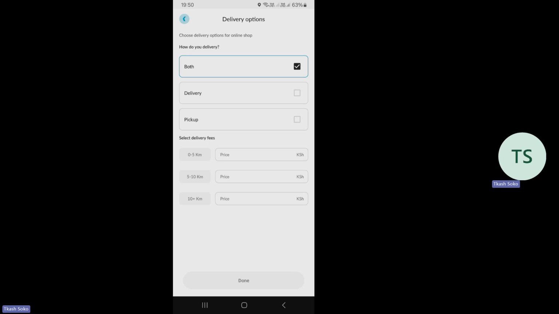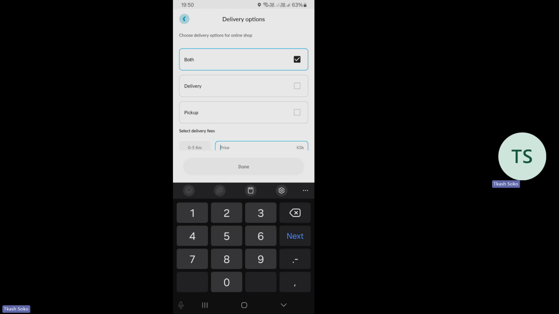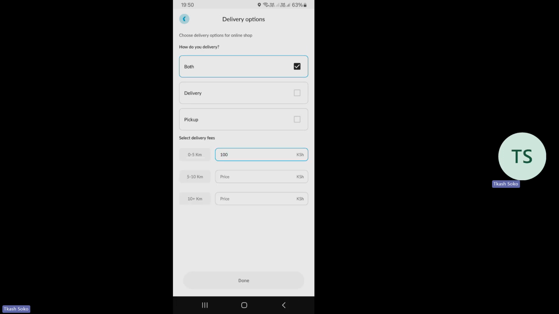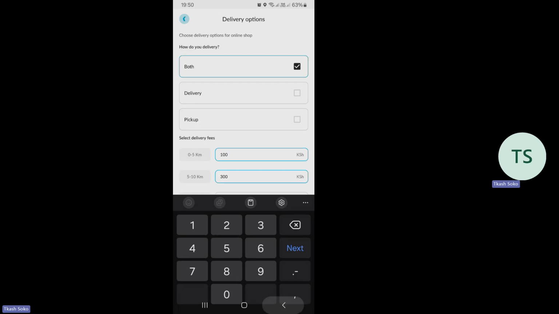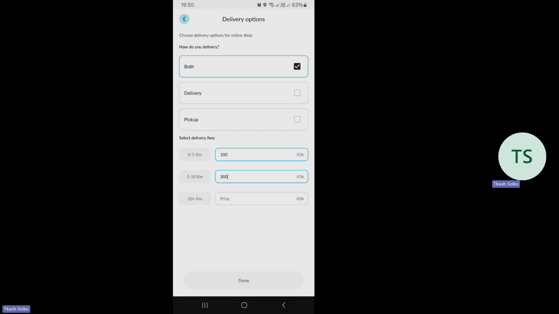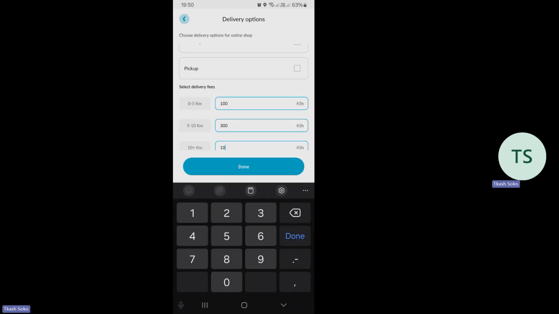You can see there are some distances there that are given. Between 0 and 5 kilometers, you are the one who sets the price you charge. So here I can put maybe 100. So if you're within 5 kilometers from my shop, I can deliver the product for 100. If you're within 5 to 10 kilometers, then this can change to something like 300. The farther you are, the more I will charge you to deliver these products. And if you're 10 plus kilometers, maybe I'll charge 1,000 for that delivery.